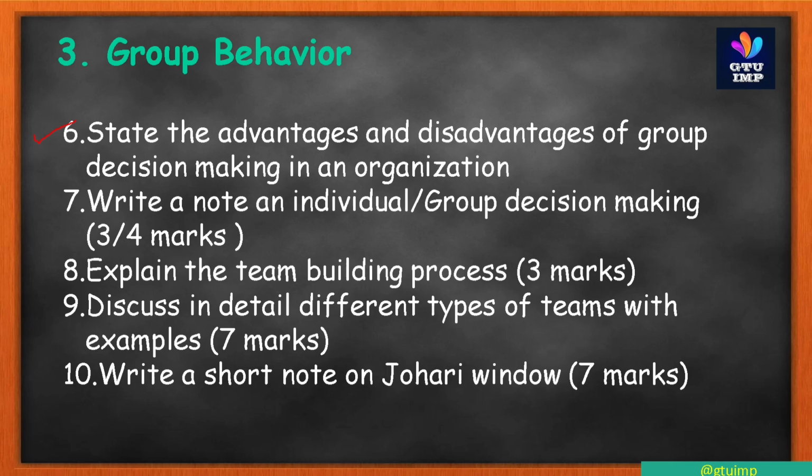Seventh: write a note on individual or group decision making. This is also asked for 3 or 4 marks in your GTU exam. Eighth: what is team building process, explain. This question is asked in your GTU exam for only 3 marks. It's very simple.